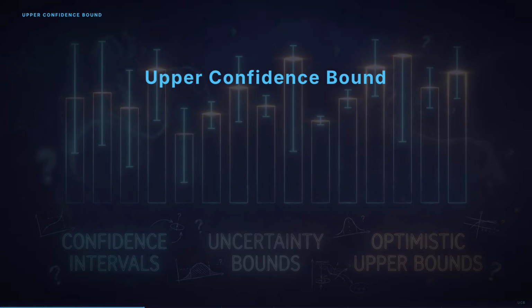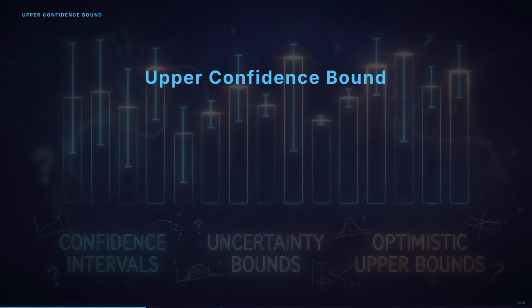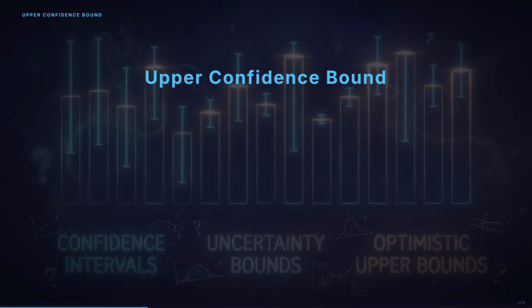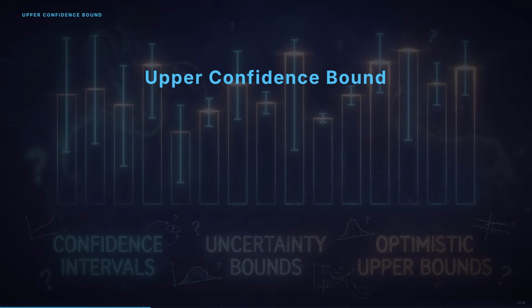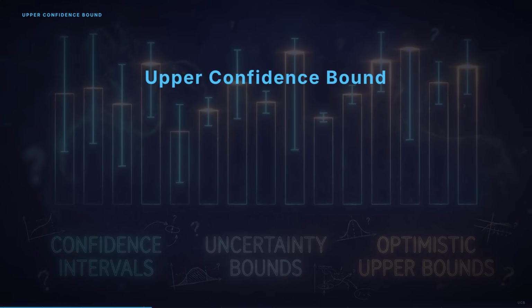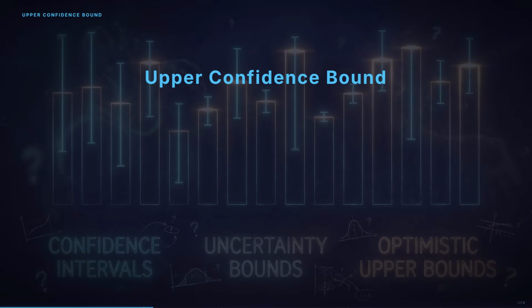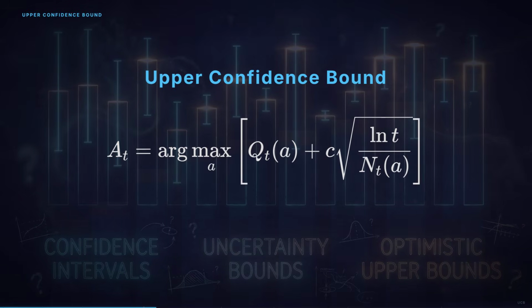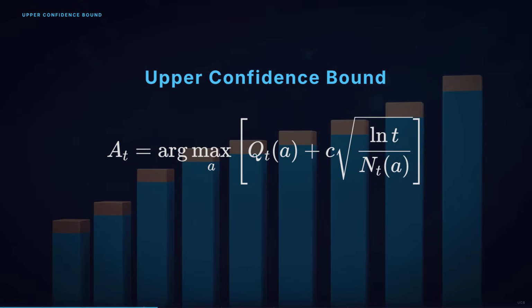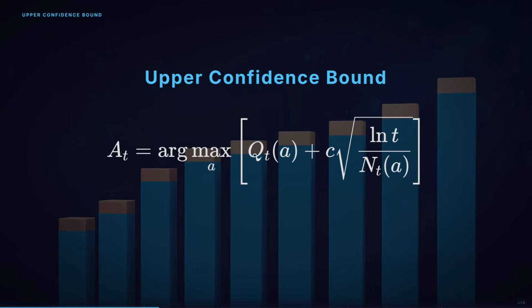Upper confidence bound takes a fundamentally different approach. Instead of exploring randomly, UCB explores systematically. It adds a bonus to each action's estimated value based on how uncertain we are about it. The UCB1 formula is elegant. Select the action that maximizes Q(a) plus c times the square root of the natural log of t divided by N(a).